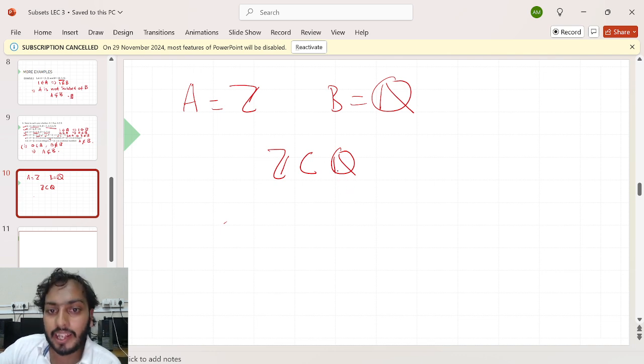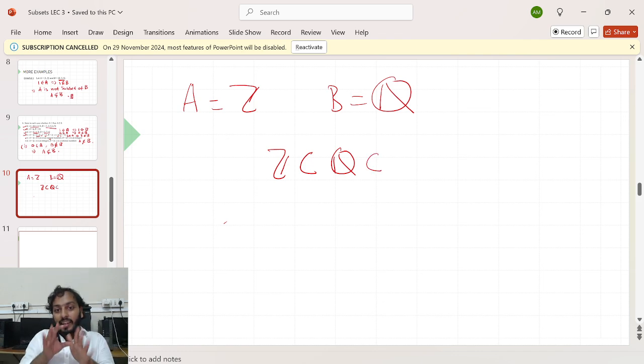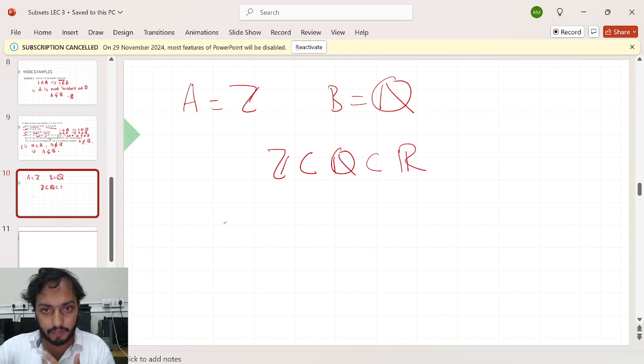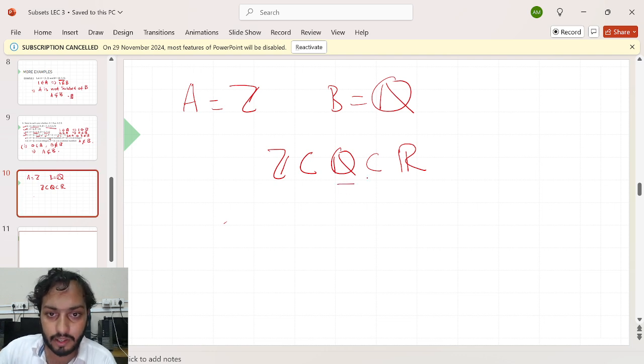I can even continue this. The set of rational numbers is only the fractions. And there are some numbers which cannot be written as a fraction, and if I add them to the collection of rational numbers, I can say all real numbers. So the set of rational numbers is a subset of the set of all real numbers. Am I right? Okay. This is just like a chain. I can even continue.